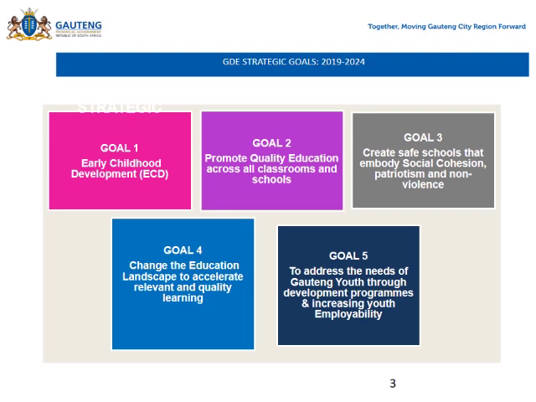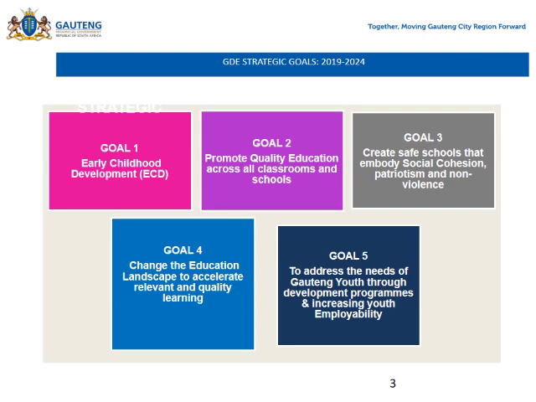You must know this. The Gauteng Department of Education strategic goals for 2019 to 2024. We have got 5 goals. So just look at them: early childhood development, promote quality education across all the classrooms and schools.